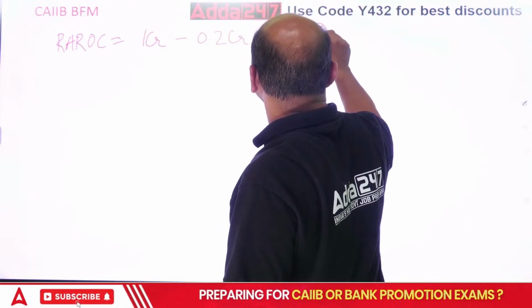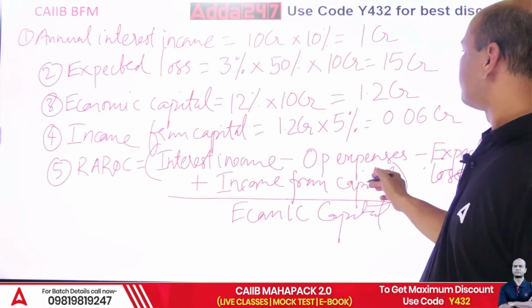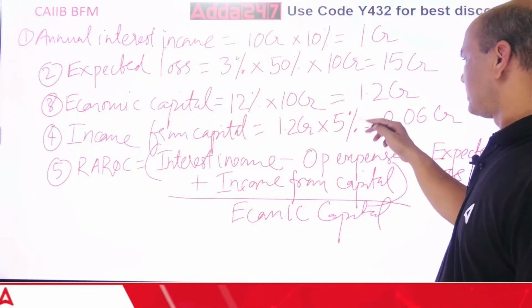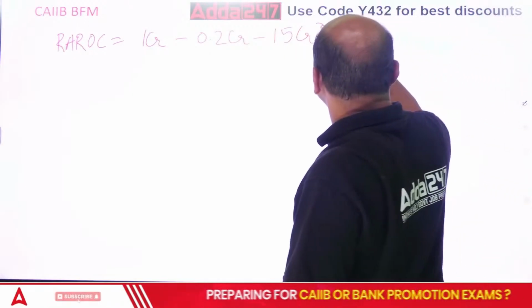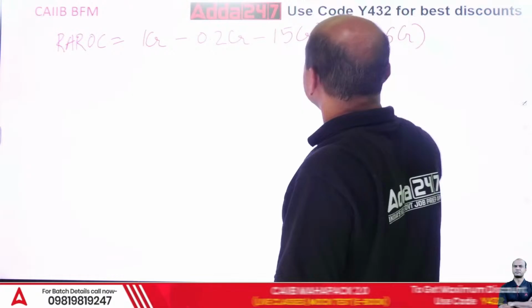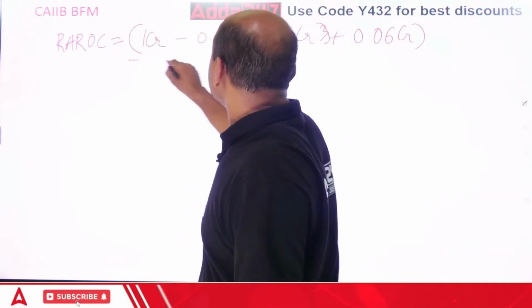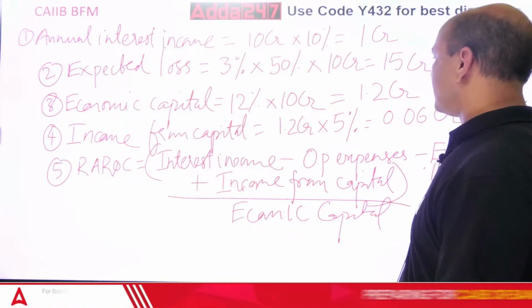Okay, plus something is there. What is plus? Income from this. So income is 0.06 CR, plus 0.06 CR. The whole upon, what is it? The whole upon economic capital.